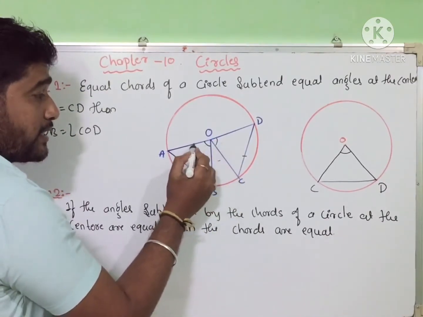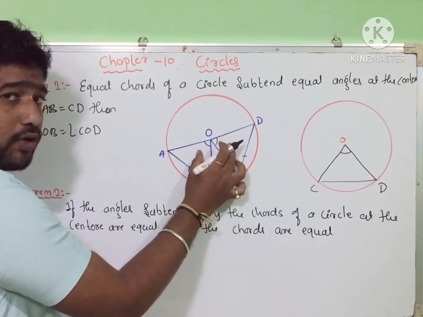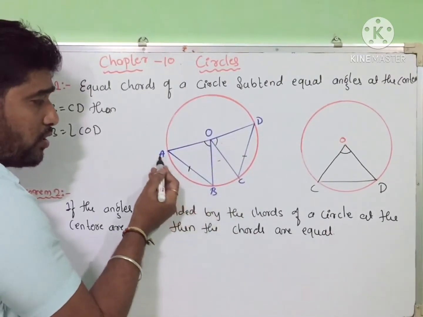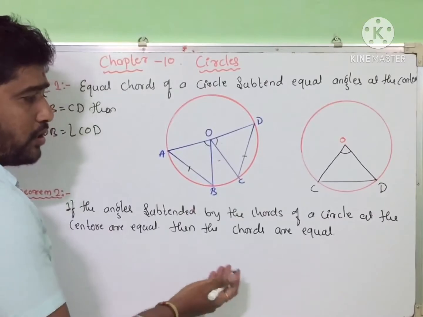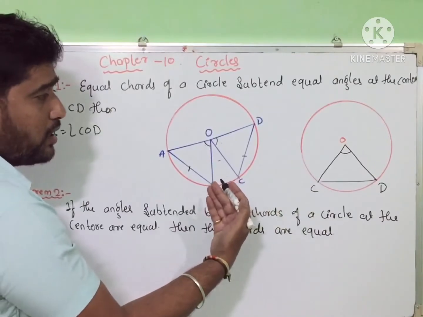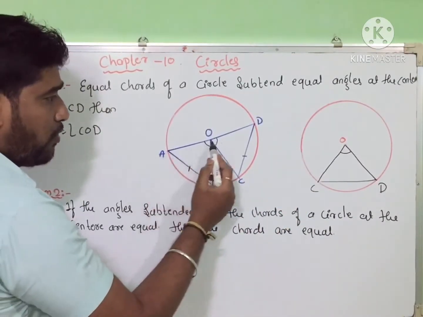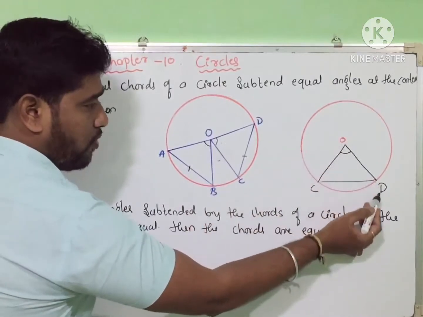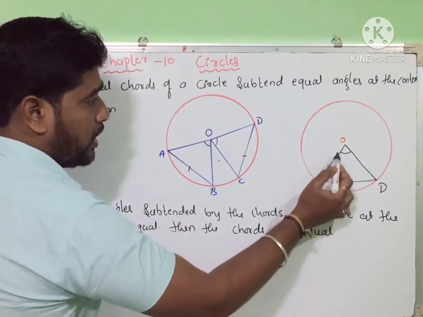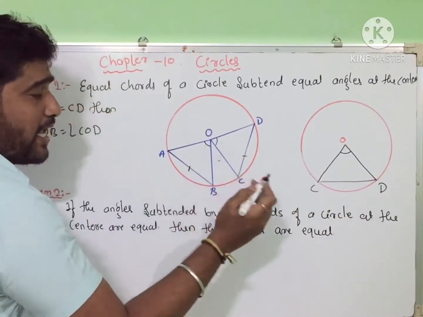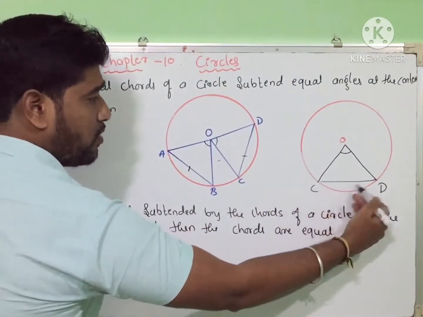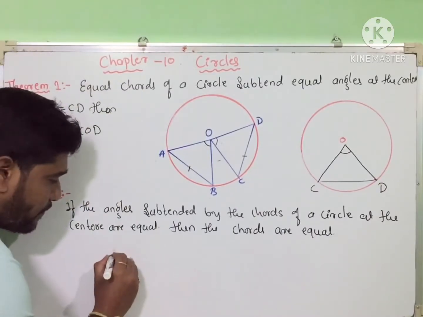So by the SAS rule, these two triangles are congruent to each other. These two triangles being congruent means their corresponding parts are equal. AB is equal to CD, right? So it is in the same circle or a congruent circle also, right? In a congruent circle the radii are equal. So here AO is equal to OC, OB is equal to OD, right? And angle AOB is equal to angle COD. So by the SAS rule, these two triangles are congruent to each other. It means by CPCT AB is equal to CD. Is it clear?